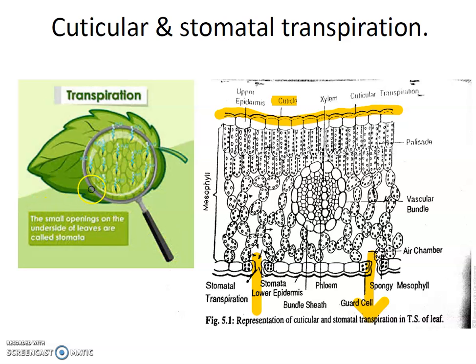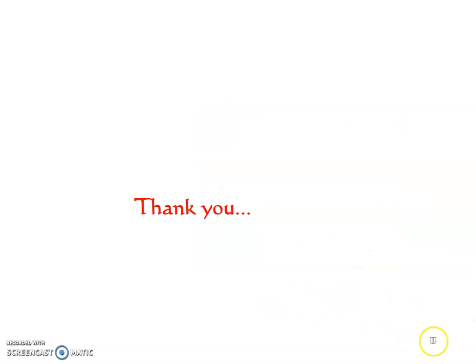These stomata are made from guard cells. These two cells are called guard cells. This one and this one. These cells are guard cells. Stomata are made from guard cells, and water is lost through these pores from the leaf. That is stomatal transpiration.